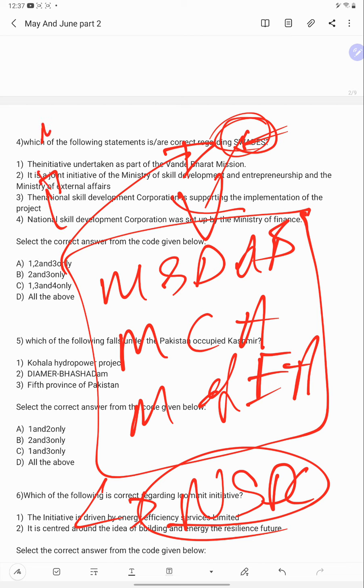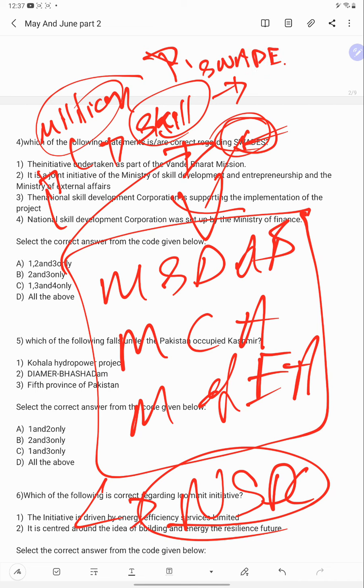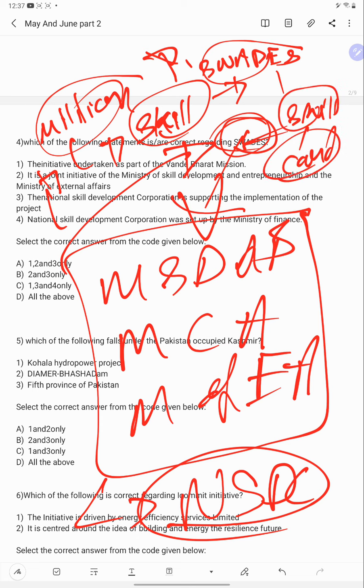But the whole question is how government will come to know. There are millions of people who may return to India, but how will the government come to know who has a certain type of skills? They will come to know by distributing Swadesh skill cards. How will they distribute these cards?